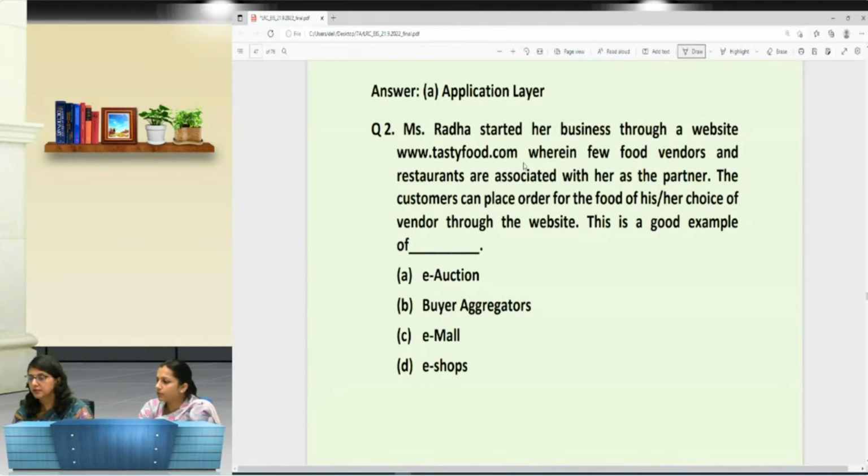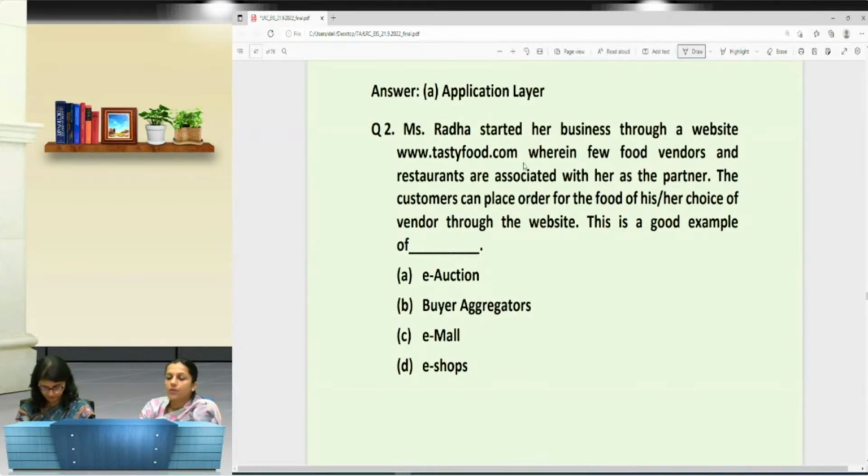And Akriti is asking about blockchain. We will discuss blockchain just after the completion of this question. We will explain very briefly what blockchain is, and later on, if you still have any doubt, you can send us a mail and specify what kind of doubt you have in blockchain. But the broad understanding we will discuss just after the completion of this question.